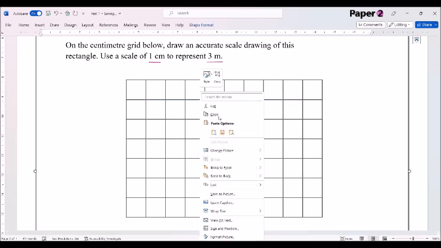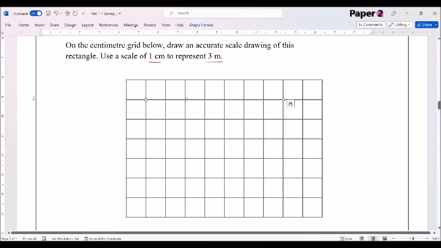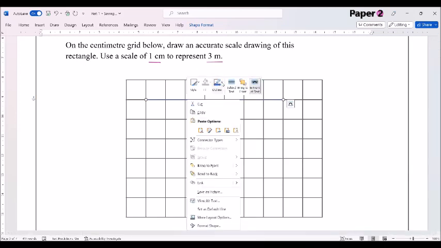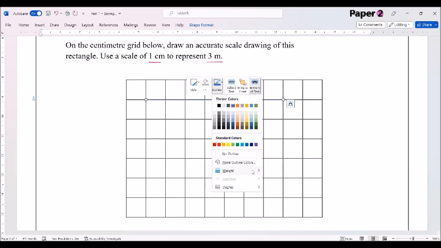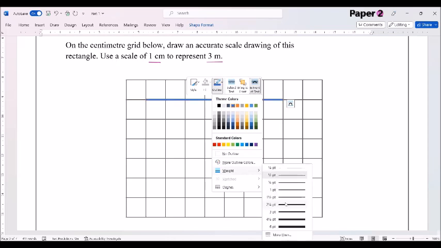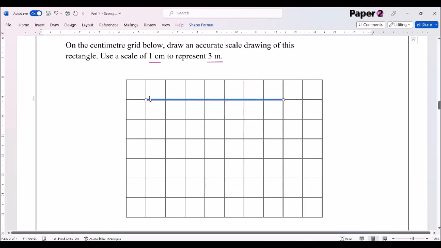Just going to change the thickness of that so we can actually hopefully see a little bit more about what's going on there. And we should be able to get that just in there, and the outline there. We'll just make that a little bit thicker to be able to see it, and hopefully that should be able to see that. So there's my line there that I've drawn in, that's my 7 centimeter line.